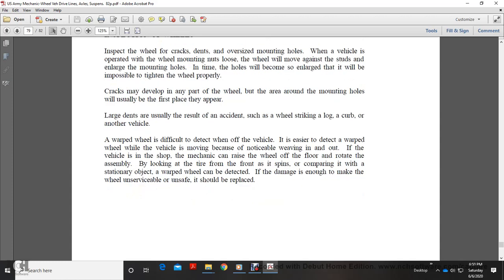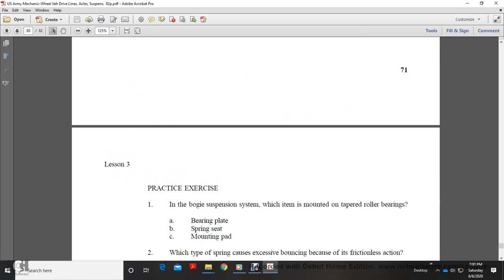A warped wheel is difficult to detect when off the vehicle. It is easier to detect when the vehicle is moving because of noticeable weaving in and out. If the vehicle is in the shop, the mechanic may raise the wheel off the floor and rotate it, looking at the tire from the front as it spins. By comparing it with a stationary object, the warped wheel can be detected. If the damage is enough to make the wheel unserviceable and unsafe, it should be replaced.